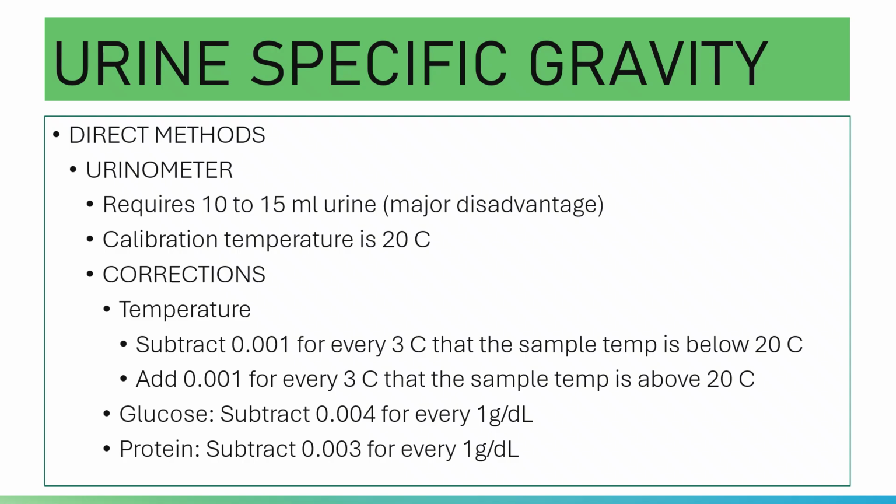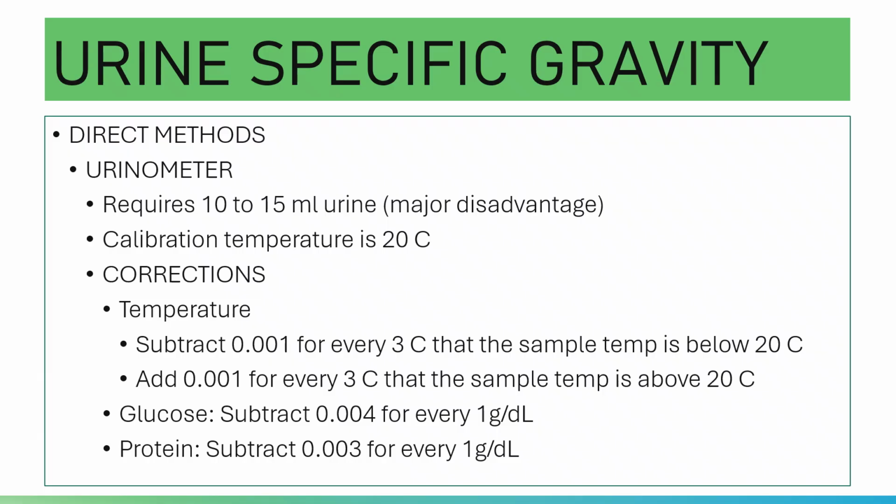Your urinometer, please note, is here for the purpose of history, because urinometer is not anymore utilized today.